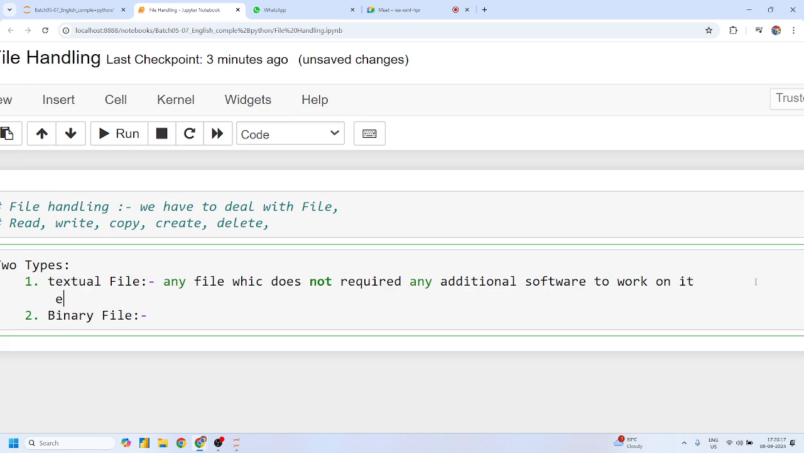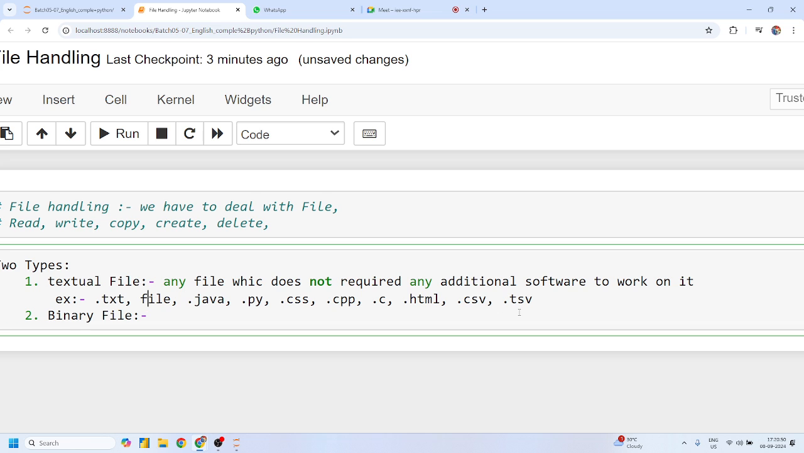For example, a textual .txt file, any programming language file: a Java file, .py file, .css file, .c++ file, .cpp file, .c file, .html file, .csv file, .tsv file. All these files are very simple files, and none of them require any additional software to work on.